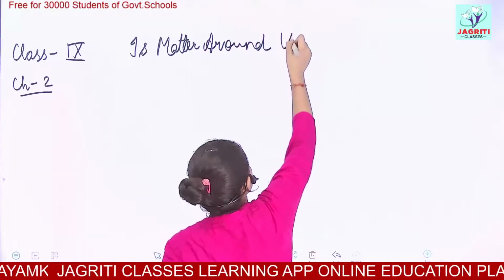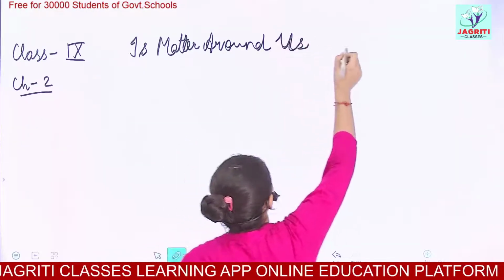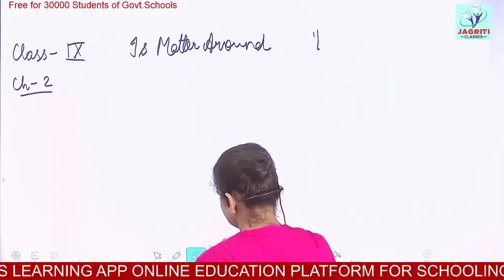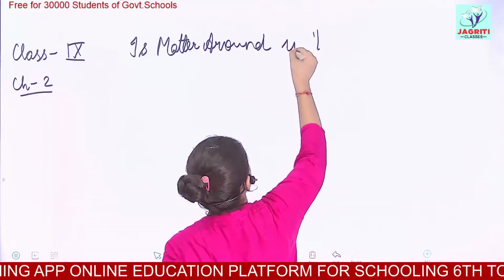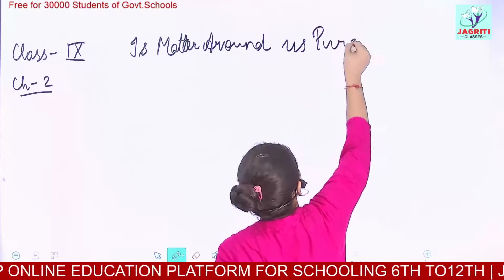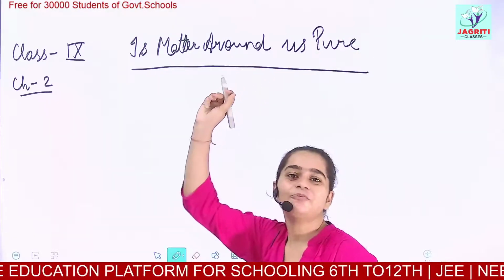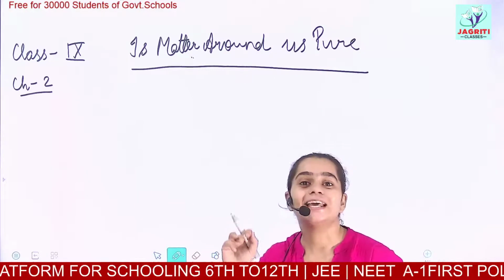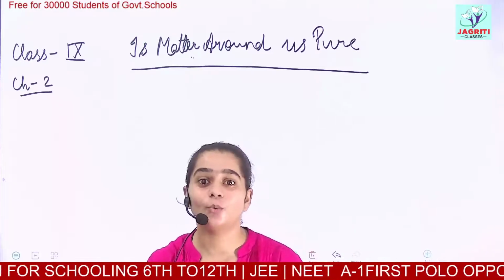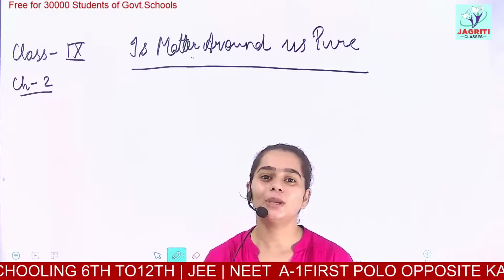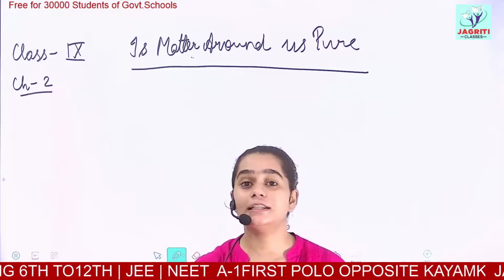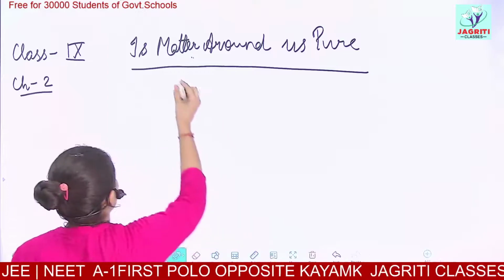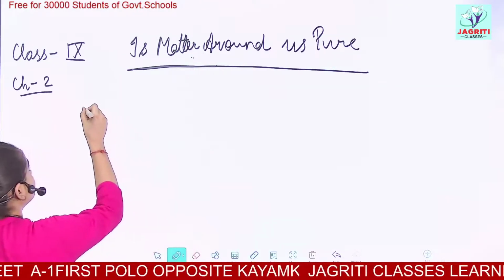So we have already started the chapter. You can watch the previous video. In Is Matter Around Us Pure, we studied different categories of matter, that is, what do you mean by the term matter? Then we studied solutions. Okay, what do you mean by solutions? We have already seen in the previous video about the properties of solution. Now we'll study solutions in detail.